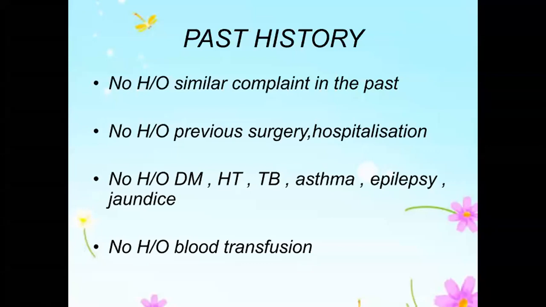Next would be whether the patient is aware of his diabetic or hypertensive status. Many of us always say "not a known diabetic, not a known hypertensive." Whether he is aware of his diabetic or hypertensive status means maybe two things. Either he has not tested it at all and doesn't know about it, or he has tested it and he doesn't have it. So "not a known" is not the right word.